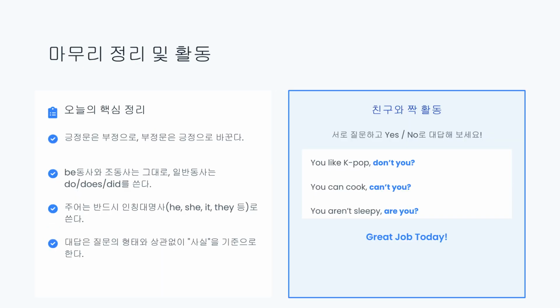To summarize today's lesson, remember to use the opposite tag. Use do/does/did for general verbs and keep be or modal verbs the same, all while using personal pronouns. Finally, always answer based on the actual fact. Now, practice with your friend by asking and answering tag questions.